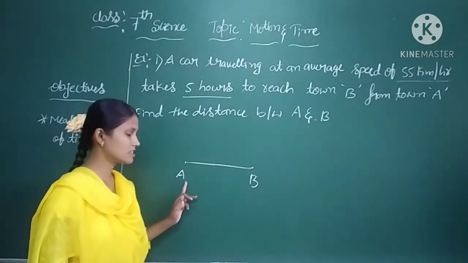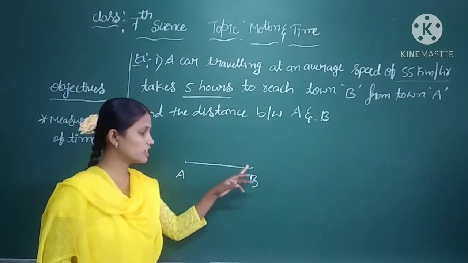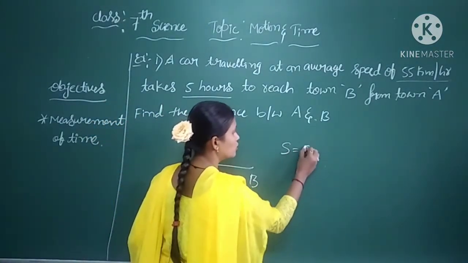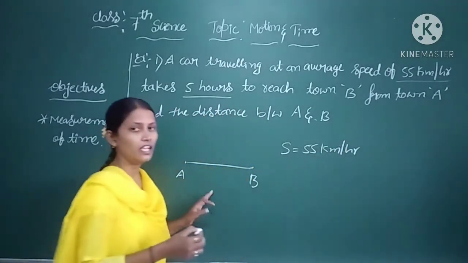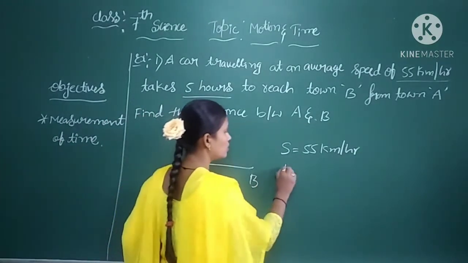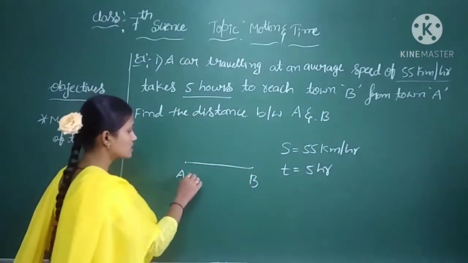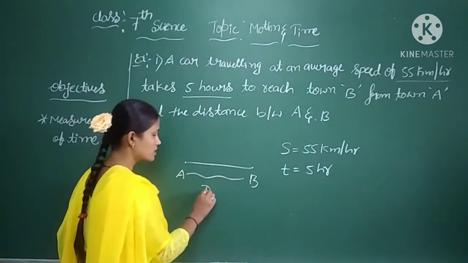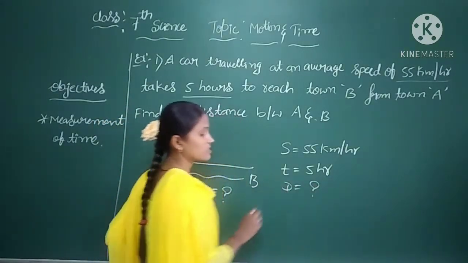Let us consider this is town A and town B. To reach town B, the car will take speed S equal to 55 km per hour, and the time T is equal to 5 hours. Then what is the distance covered by the car to travel from A to B? Here we have to find out the distance.